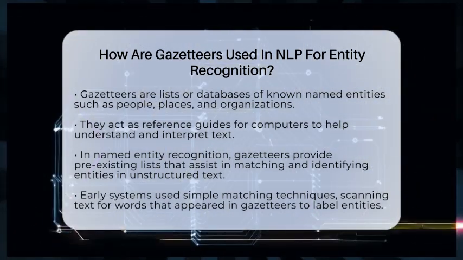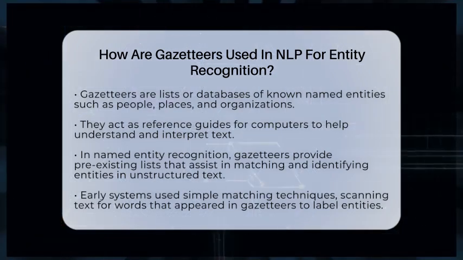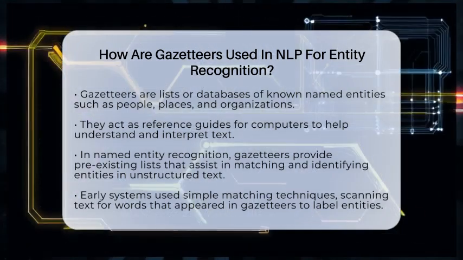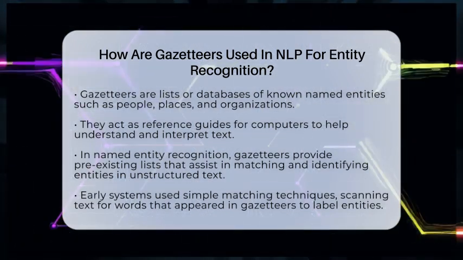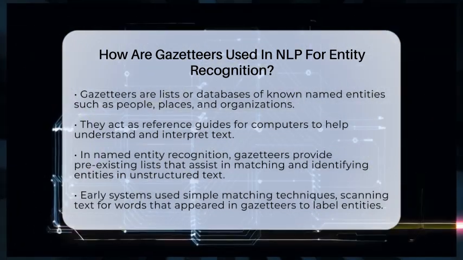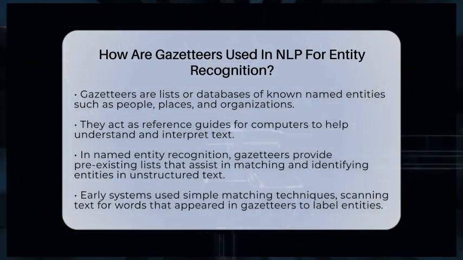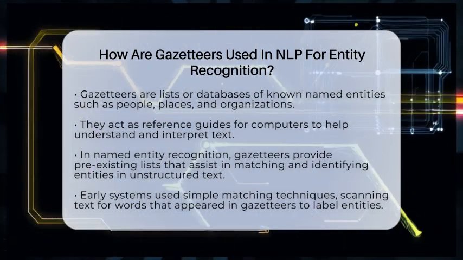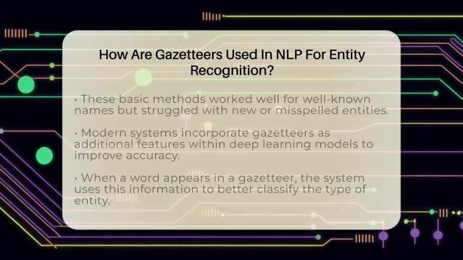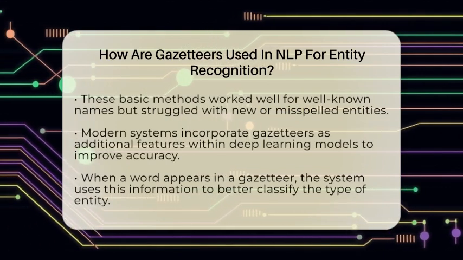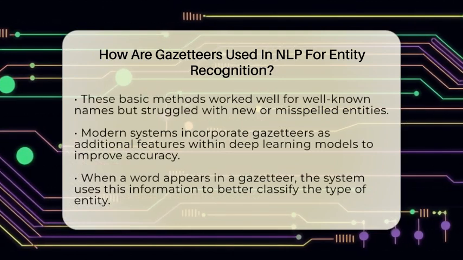In named entity recognition, which is a task in natural language processing, the goal is to find and classify important pieces of information in unstructured text. Gazetteers help by providing a ready-made list of entities that the system can match against. This makes it easier for the computer to recognize names it might not have seen before.